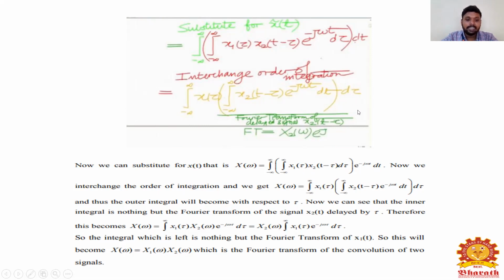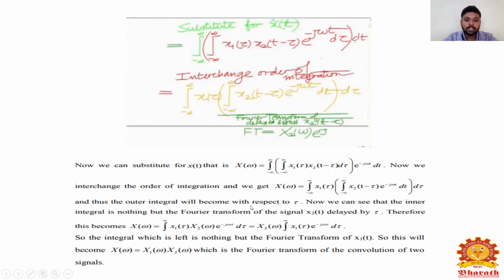Now we can see that the inner integral is nothing but the Fourier transform of the signal x2 of t delayed by tau, because it is x2 of t minus tau. Therefore, X of omega is equal to the integral from minus infinity to infinity of x1 of tau into X2 of omega into e power minus j omega tau, d tau.